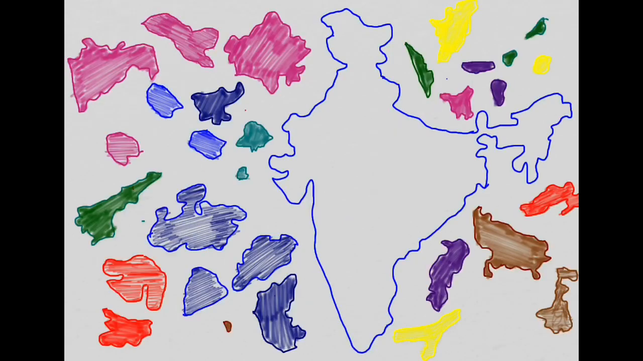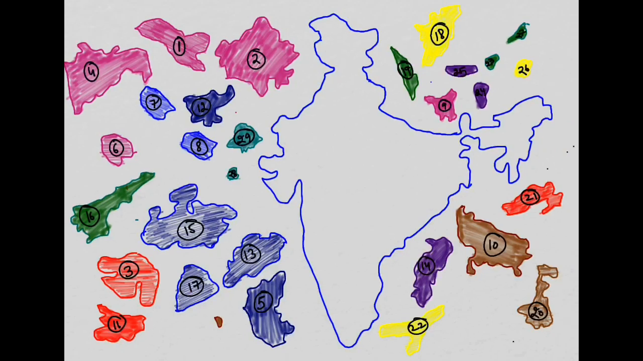It will be fun. So guys, as you can see over here, these are the puzzle states, and you have to put them in the proper place in the country India. Then we will have the country with all the states, and we will have a political map. So let's start. As you can see, I have numbered the states. According to the number, you have to put these in this map.